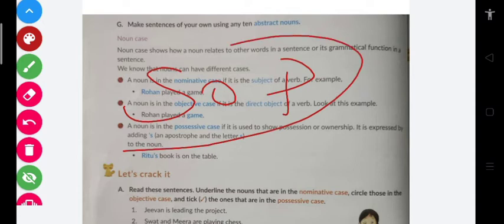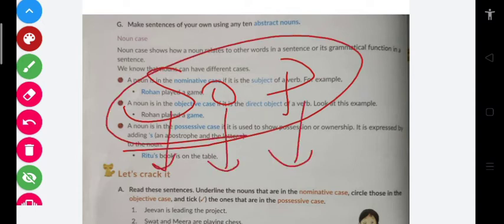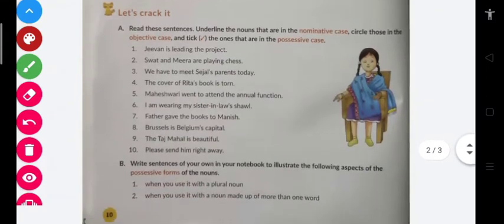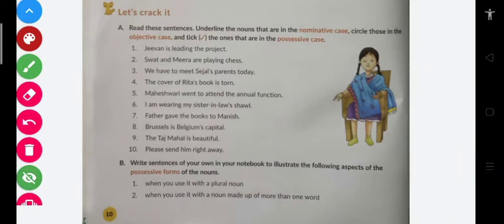Remember this rule: subject, object, and possession. Now let's go through some new questions. I'll help you with this exercise, but it is actually your homework. Read these sentences and underline the nouns that are in the nominative case, circle those in the objective case, and tick the ones that are in the possessive case.